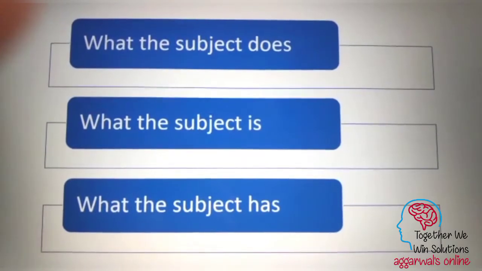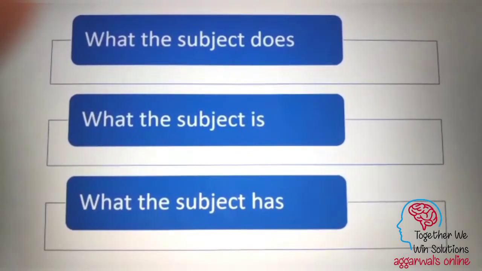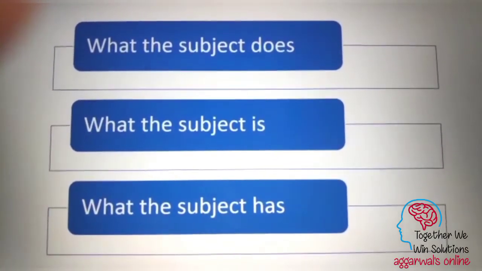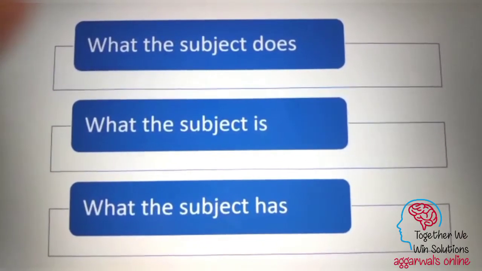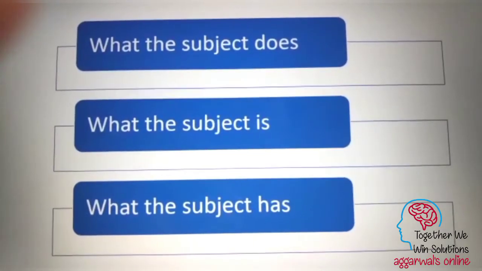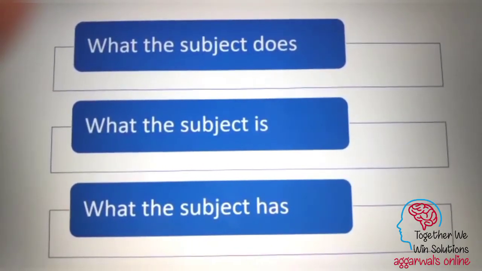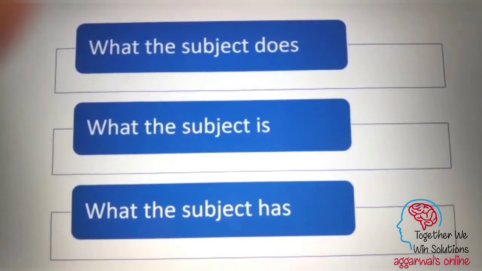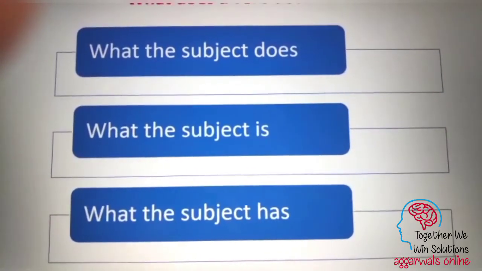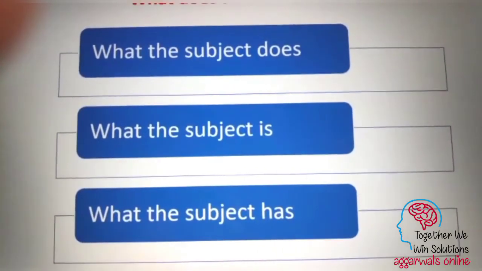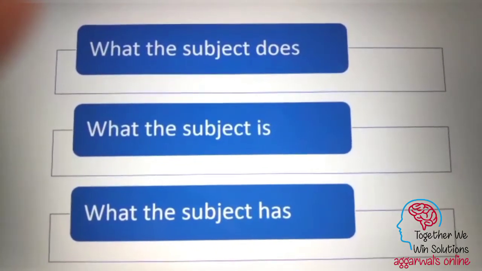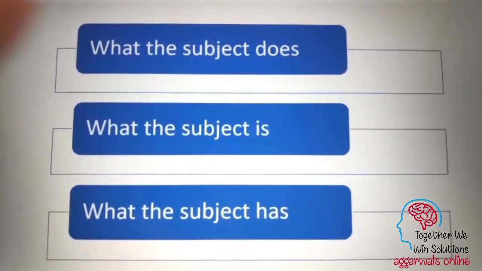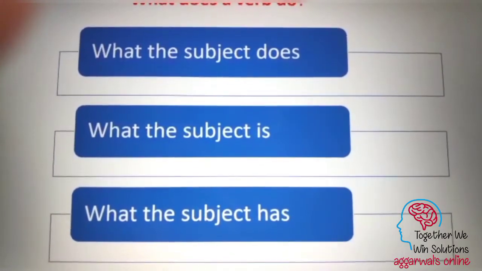So for example, the subject has a pen, the subject has a house, the subjects have a building, the subjects have got lunch, and so on. So you find that these verbs are also necessary apart from the usual action words. So let us see in detail about these various categories of verbs.